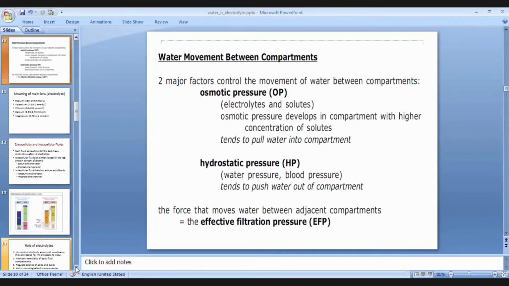So this is our osmotic pressure and hydrostatic pressure. Osmotic pressure is generated by electrolytes and solutes. Hydrostatic pressure is generated by water itself. One pressure tends to pull water into the compartment, whereas the other tends to push water out of the compartment. The difference between these pressures gives the direction of flow of fluids between different compartments.